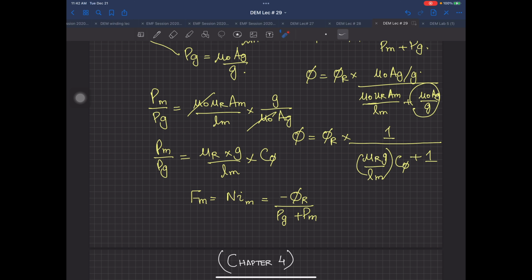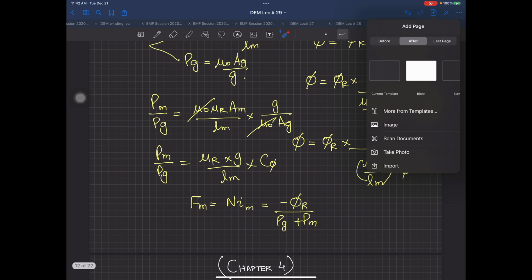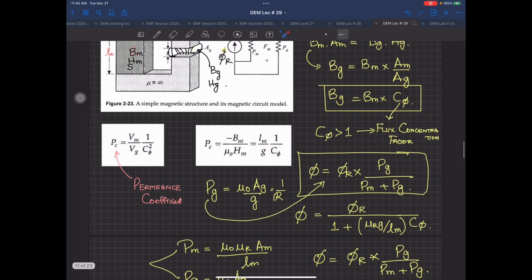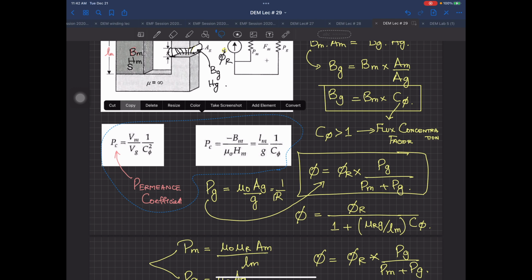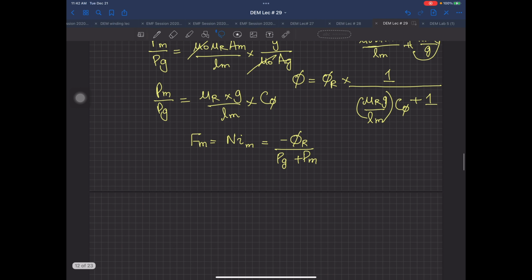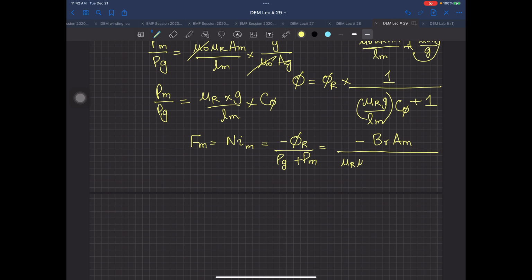After this formula, one thing very important before I proceed to the next chapter. Let me just copy these two equations. PG plus PM. This is equation number 2.32. I am not writing its advanced version, you can find that yourself. Because what is phi r? This is equal to minus BR into AM divided by PG plus PM. They have simplified it as mu naught mu r AM divided by LM plus AG over mu r into G.